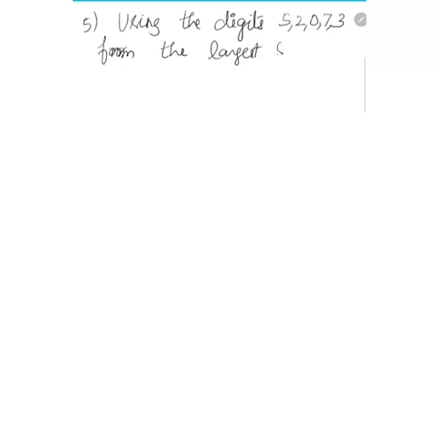Next, fifth question. Using the digits 5, 2, 0, 7, 3, form the largest 5-digit number and the smallest 5-digit number.